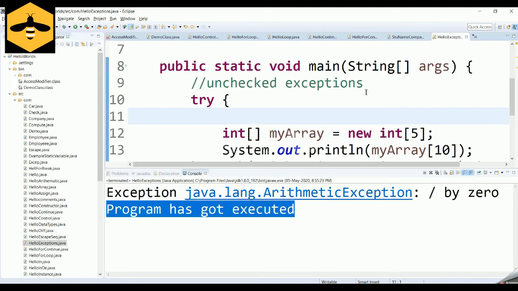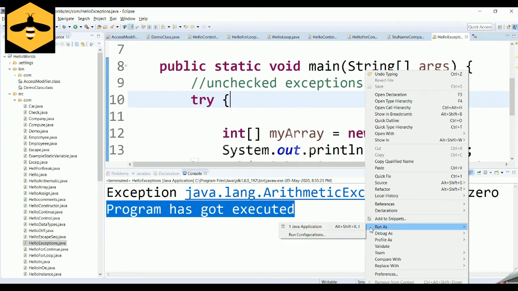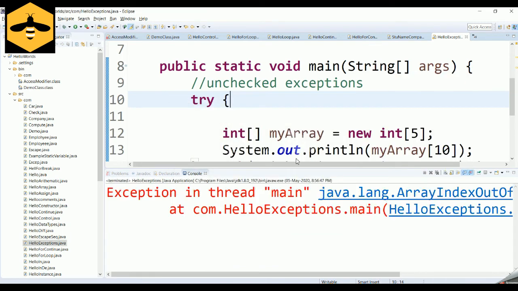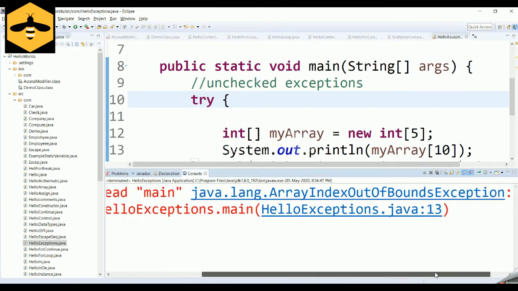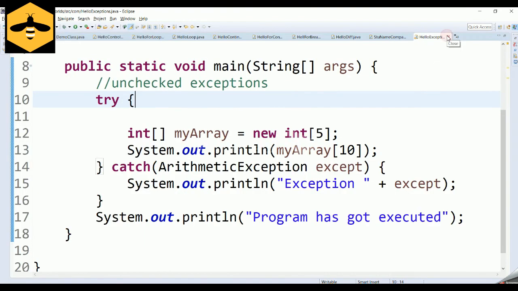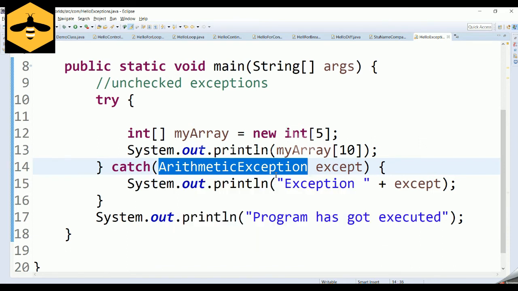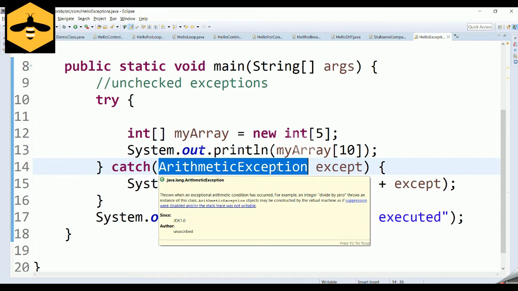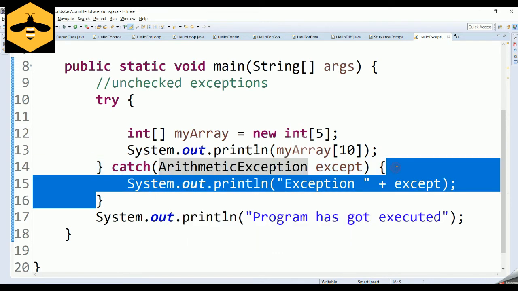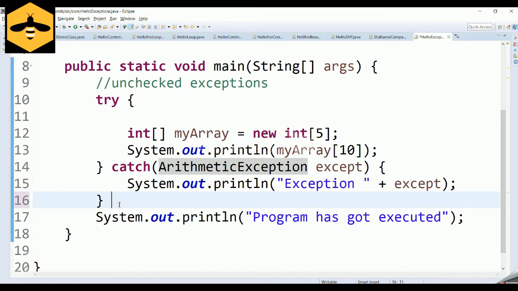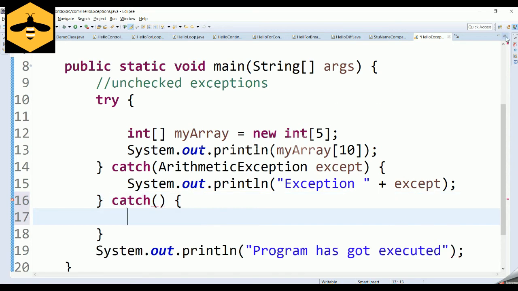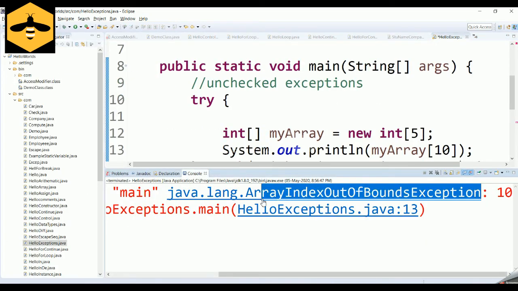So let's try to run this particular program, and if you run this program, it is going to throw an exception called array index out of bound exception. Then you can ask me a question like, I have already handled an exception, why is it still throwing me an exception? Because the exception that you have handled is specific to arithmetic exception. So only the arithmetic exception will be caught in this particular block. If you need to catch a specific exception of one other kind, then you need to catch that specific exception. Only then your program will not get terminated in an ungraceful manner.